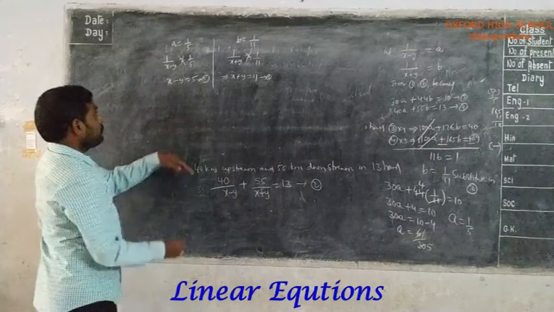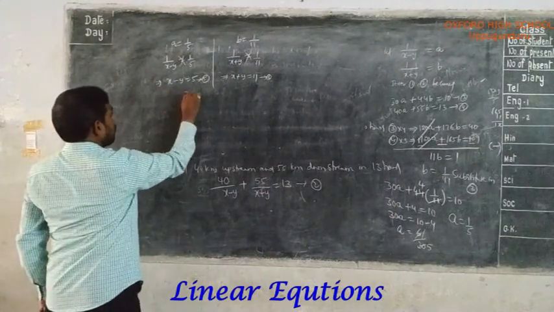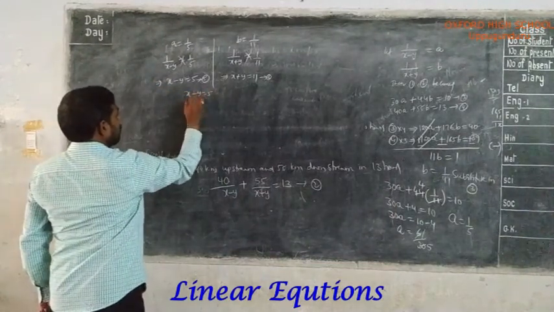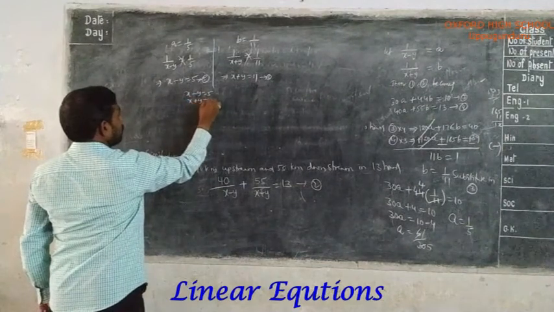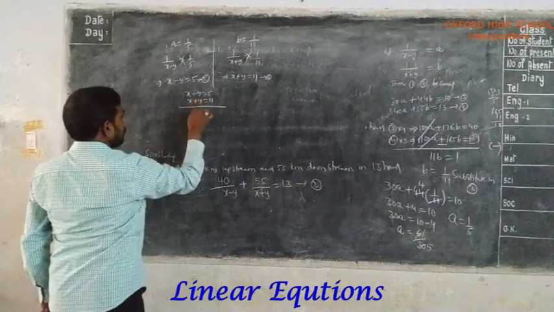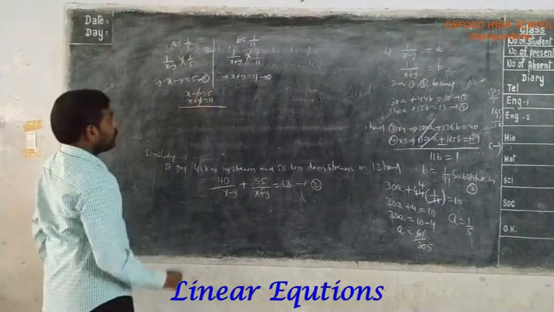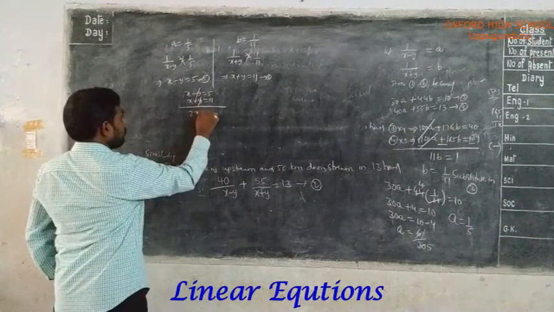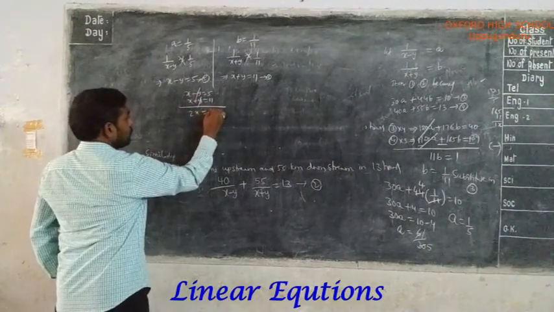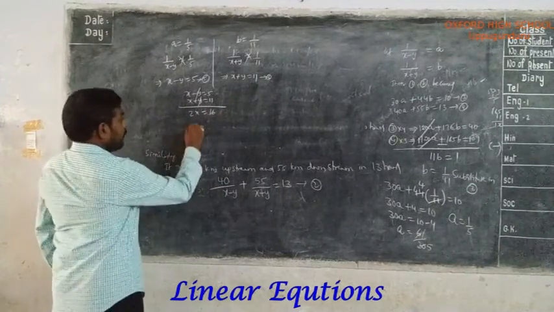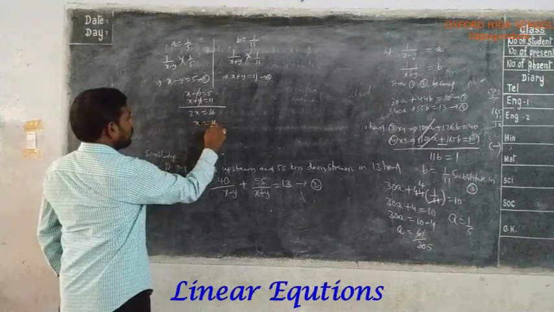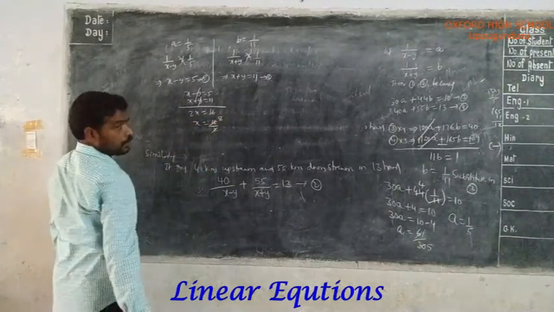Now by adding these two, x minus y equal to 5, x plus y equal to 11. Adding these two, y gets cancelled. 2x equal to 11 plus 5, 16. x equal to 16 by 2, which is 8.